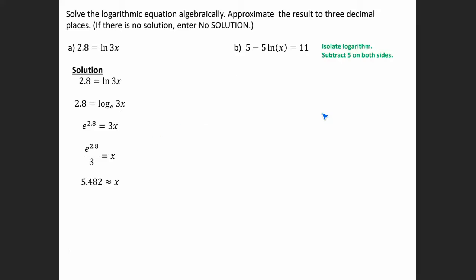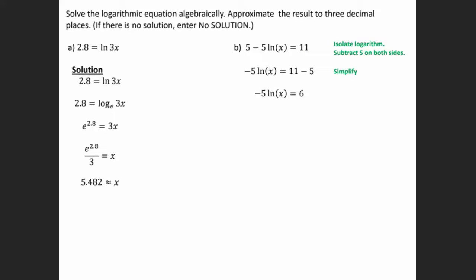Okay, so for letter B, we have 5 minus 5 natural log of x is equal to 11. So we need to isolate the logarithm. I'm going to subtract 5 on both sides. So we get -5 here, -5 here. If we simplify, -5 natural log of x is equal to 6. And the natural log is still not simplified.